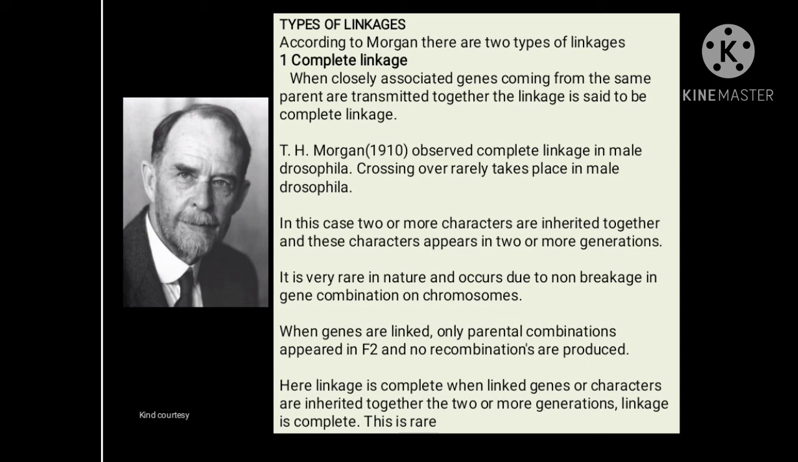In this case, two or more characters are inherited together and these characters appear in two or more generations. It is very rare in nature and occurs due to non-breakage in gene combinations or chromosomes. When the genes are linked, only the parental combinations appear in the F2 and no recombinations are produced. Here, the linkage is complete when the linked genes or characters are inherited together for two or more generations. Such a linkage is called complete linkage. That type of linkage is very rare.